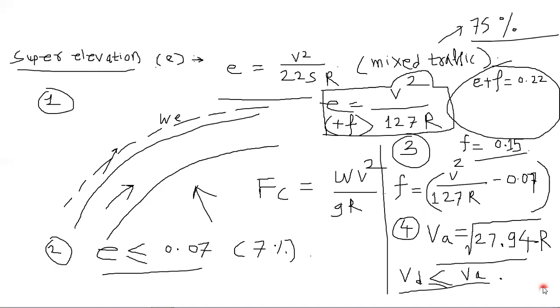Now we will go for another topic. The curves are there, you all know that curves are there. Now this is your horizontal curve, right? The curves have a certain radius, so this is the radius of this curve. Now you can term it as a horizontal curve.